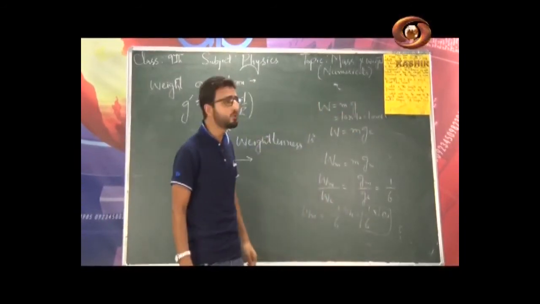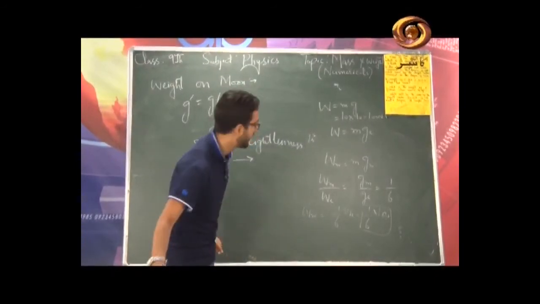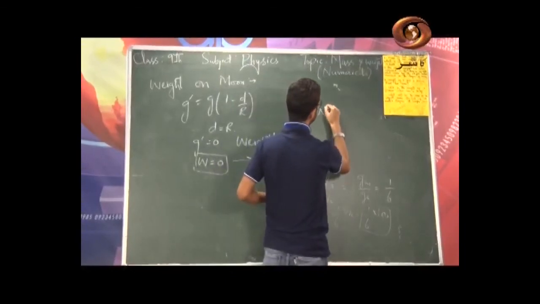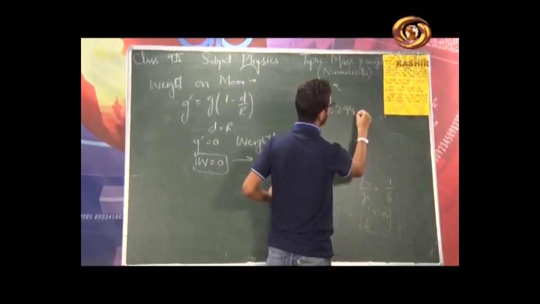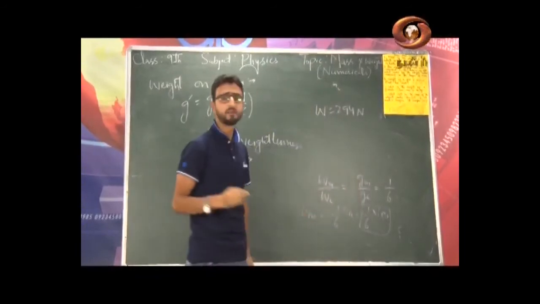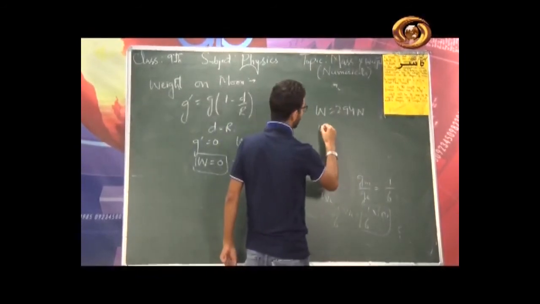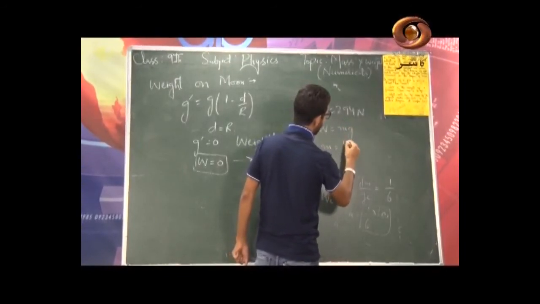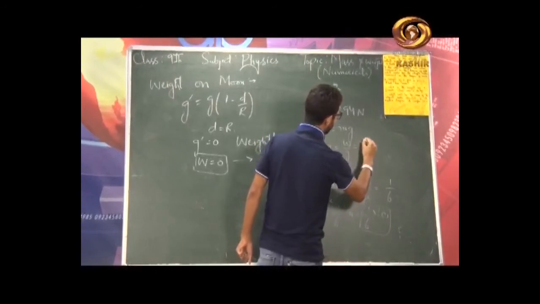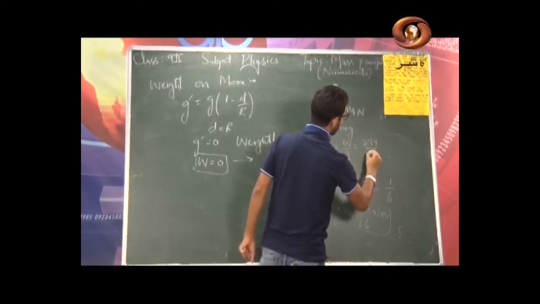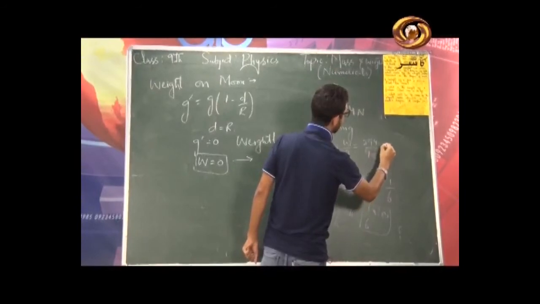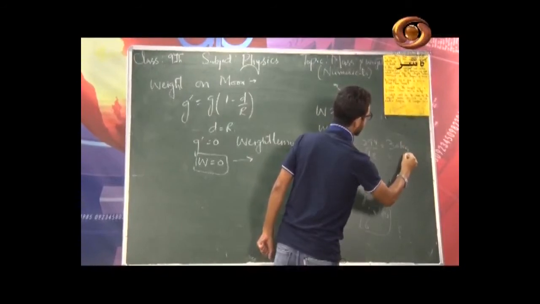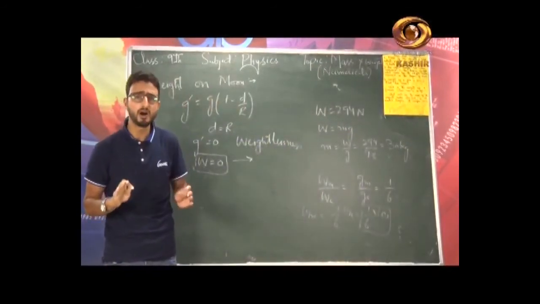Weight of a girl is 294 Newton. What we have to calculate? We have to calculate her mass. Now I told you the relation, weight is equal to m into g, so mass will be equal to W by g. Weight is given, this is 294, instead of g I write 9.8, and when you calculate at home, this will be exactly equal to 30 kg. This will be the mass of the girl.